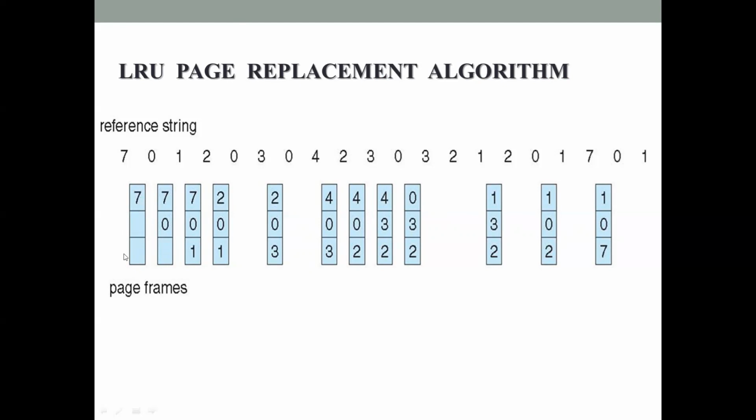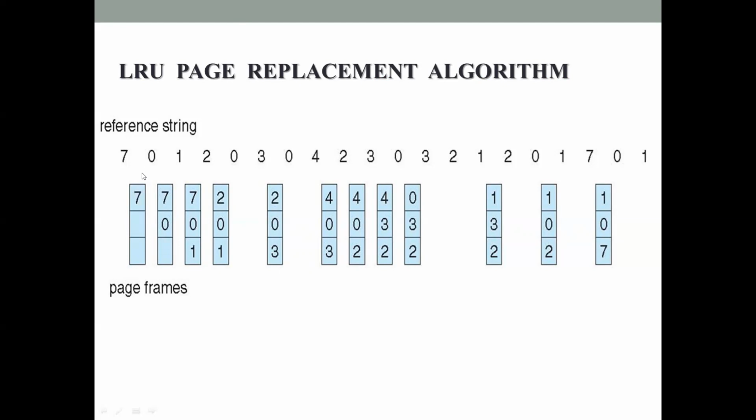This is pure demand paging. Pure demand paging means the process starts its execution with no pages initially in the physical memory, so initially all the frames are empty. The first page reference is 7. 7 is not there in the physical memory, so one page fault occurs. Wherever the boxes are represented, it means a page fault occurs for that page reference. So 7 is brought into the physical memory. Next page reference is 0.